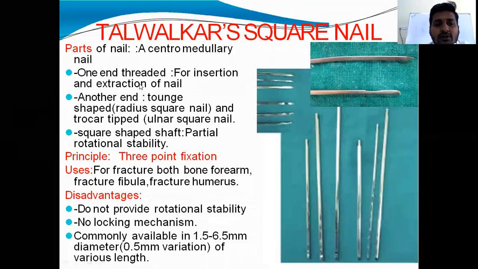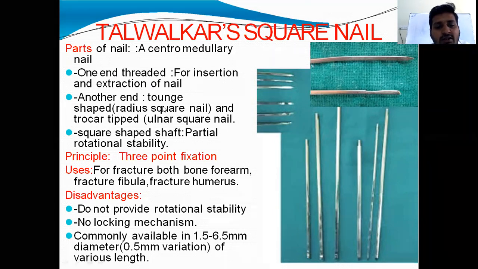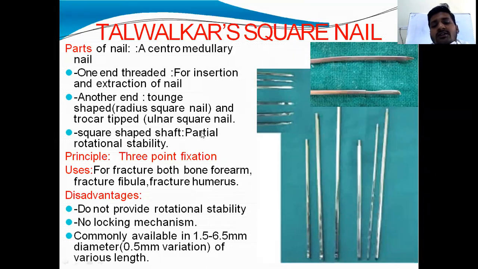This is Talwakar square nail, a centromedullary nail. One end is threaded for easy insertion and extraction, the tail end, and the tip is tongue shaped in radius square nail and trocar tipped in ulnar square nail. Square shaped shaft, partial rotational stability. So it comes under second generation. Principle is 3 point fixation.